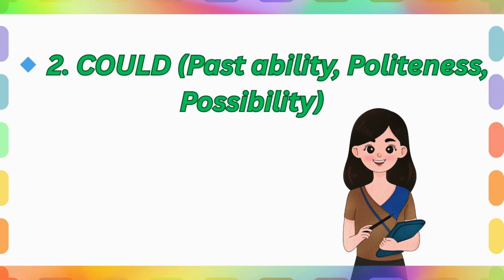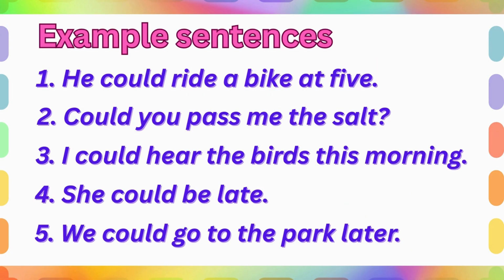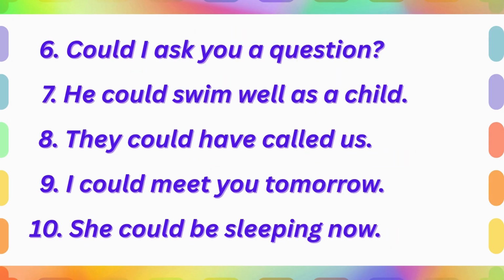Could: past ability, politeness, possibility. Example sentences. He could ride a bike at 5. Could you pass me the salt? I could hear the birds this morning. She could be late. We could go to the park later. Could I ask you a question? He could swim well as a child.